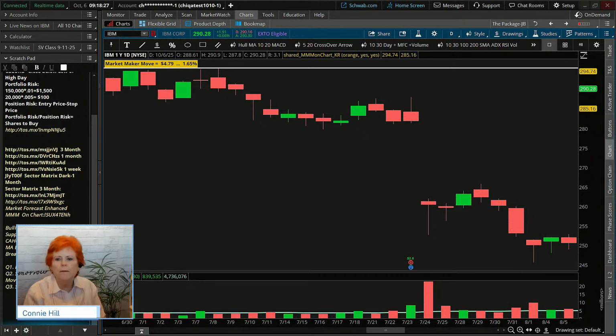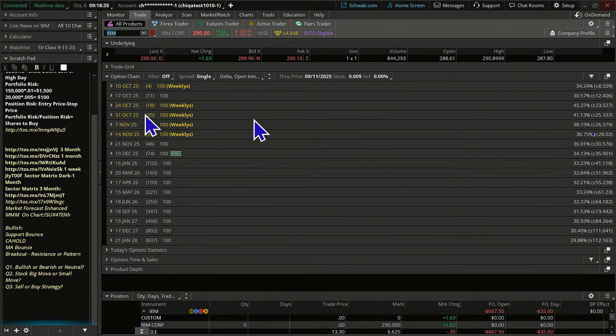Okay, so I'm going to say, yeah, essentially it moves big. Next step, we're going to go to the option chain. So here we go to the trade tab. And I'm going to collapse this for a minute. Generally, although not always, in the week that a stock is going to announce their earnings, if they have weeklies, the implied volatility that we see priced in here can be a little bit inflated, especially the closer we get to the earnings announcement date.